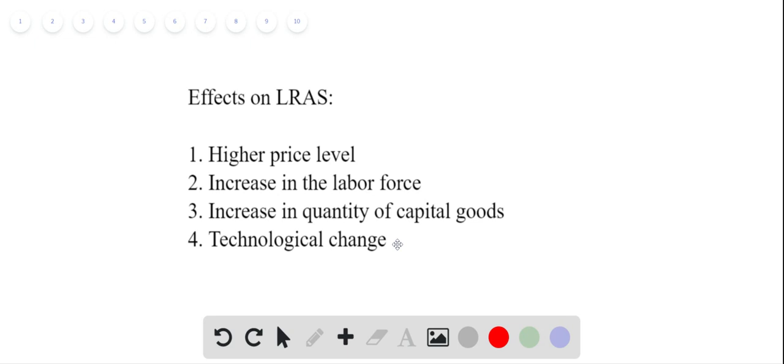Finally, let's consider technological change. Technological change in this context refers to an improvement in technology, which will increase the productive potential of an economy. For example, think about the use of computers and how it's greatly increased productivity over the last 2 decades, resulting in much higher GDP than would otherwise have been witnessed. So, technological change also increases the long-run aggregate supply curve by shifting it to